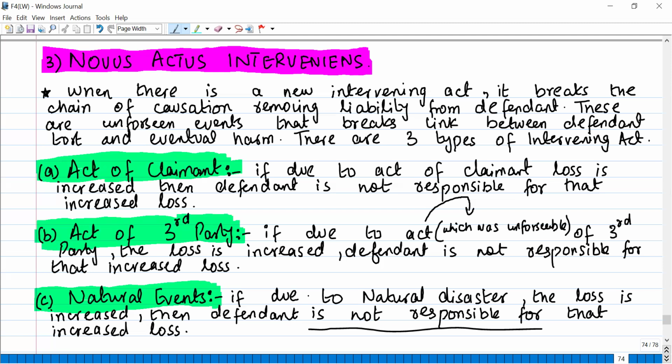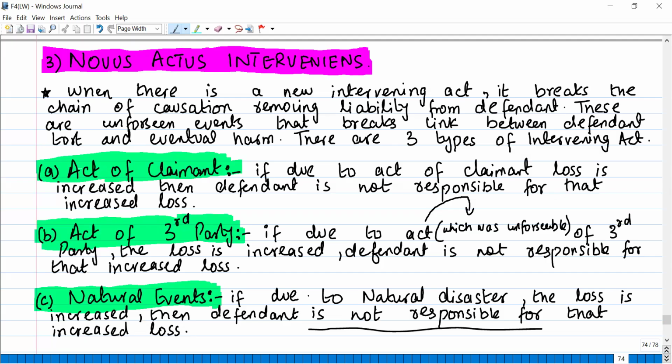There's a case here in your book in which there were two ships, and they collide because one party was negligent. The innocent party's ship suffered some losses. While they were taking the ship for repair, there was a very heavy storm, and because of that storm, the original damage got worse. So the innocent party, or the claimant, cannot recover compensation for the natural event, for whatever damage was caused by the weather.